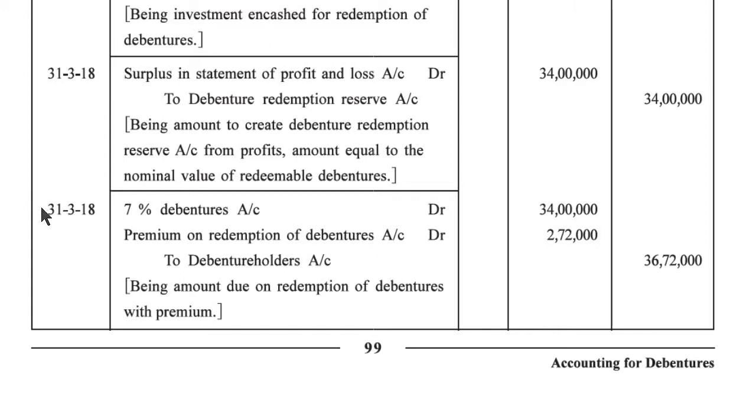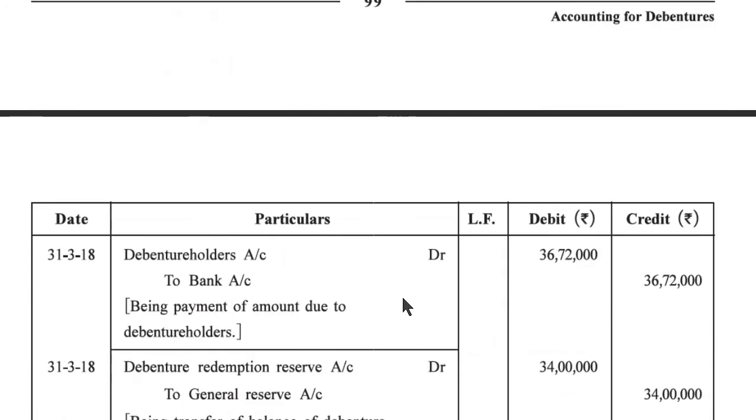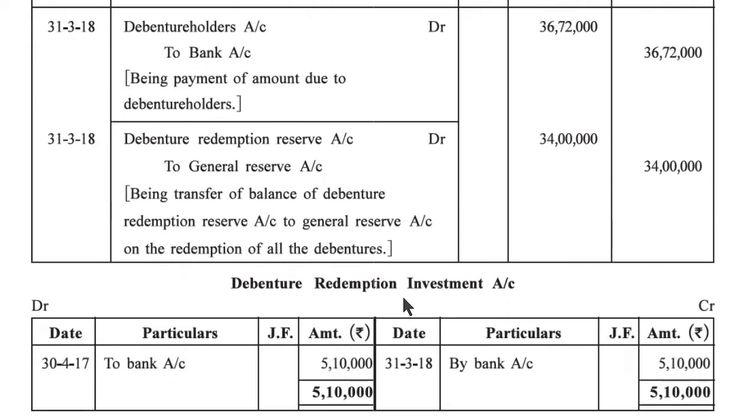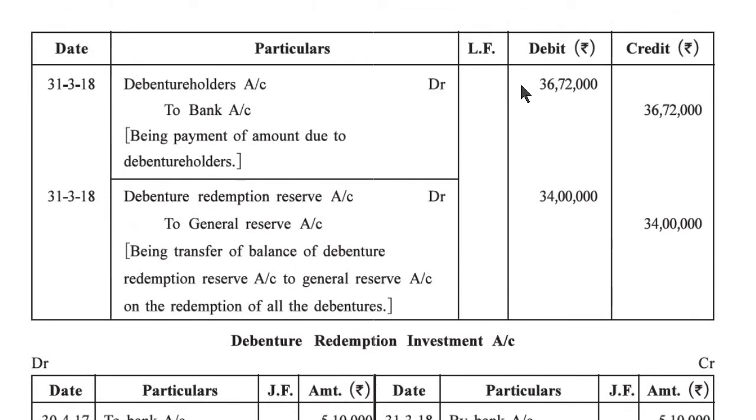31st March 2018, 7% debenture account debit 34 lakh, premium on redemption of debenture account debit 2,72,000 to debenture holders account 36,72,000, being amount due on redemption of debentures with premium. 31st March 2018, debenture holders account debit 36,72,000 to bank account 36,72,000, being payment of amount due to debenture holders. 31st March 2018, debenture redemption reserve account debit 34 lakh to general reserve account 34 lakh.